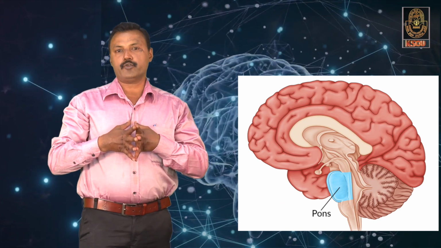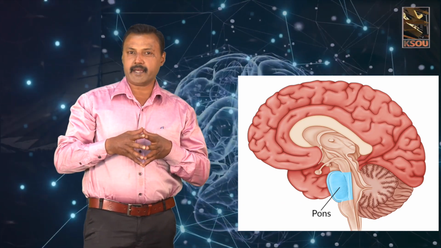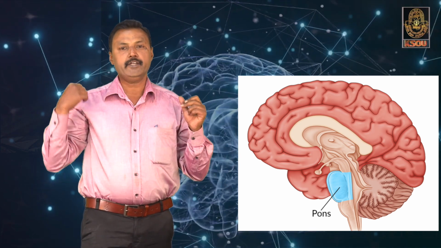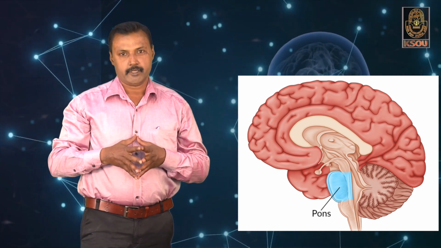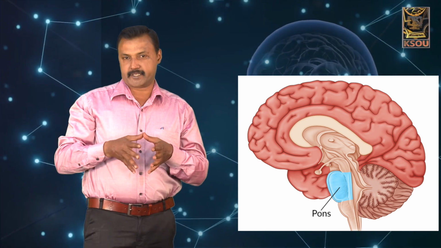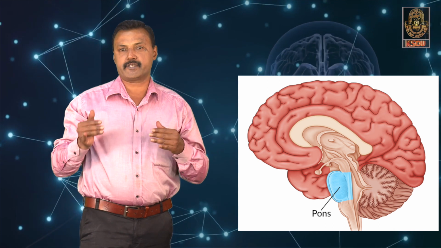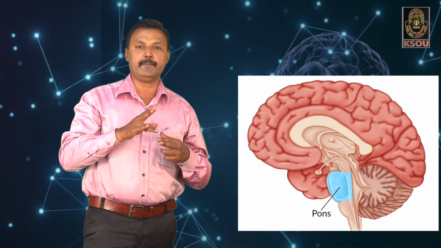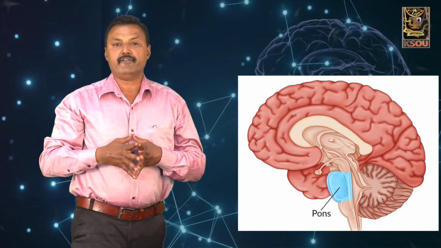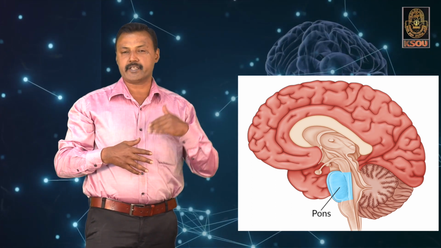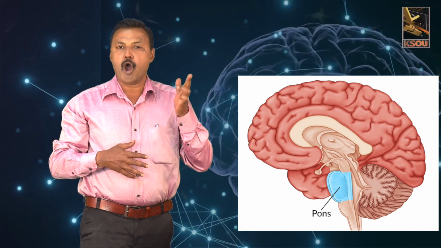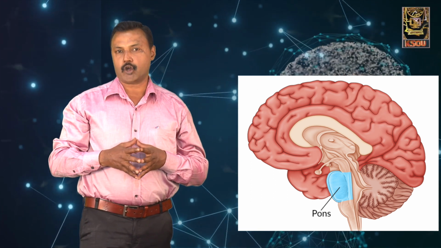Now, move on to pons. Pons means a bridge which connects the cerebrum to the spinal cord. This pons has two important nerves. The transverse nerves connect between the cerebrum and the spinal cord, whereas the longitudinal nerves connect the nerves from the pons to the spinal cord.